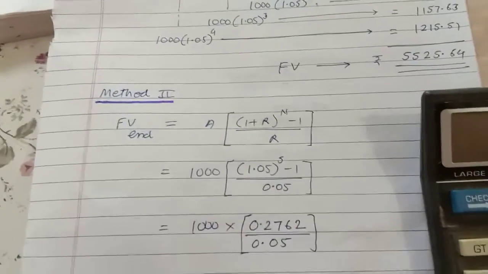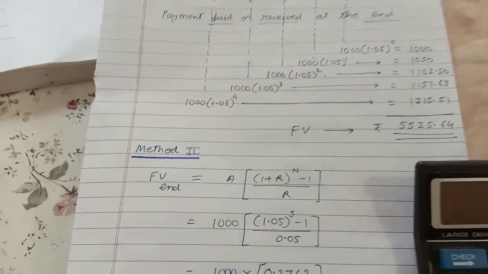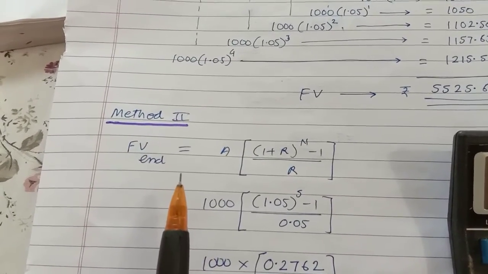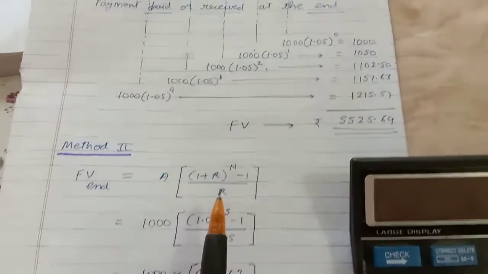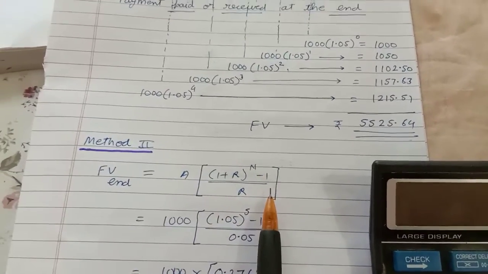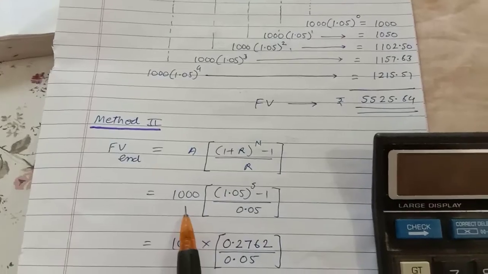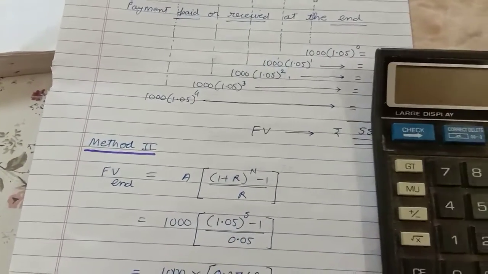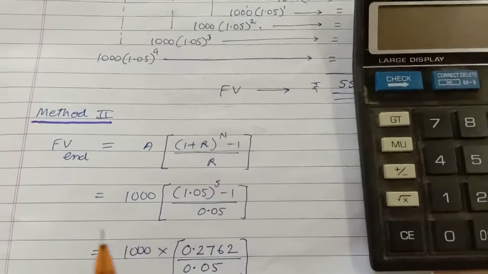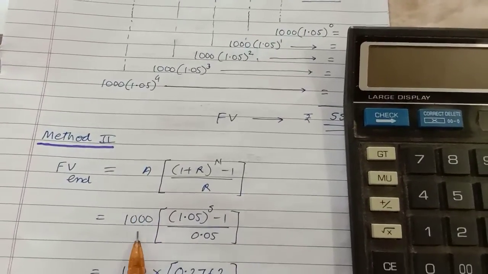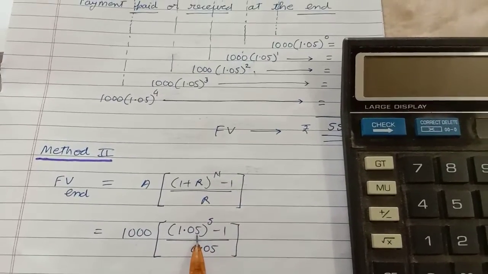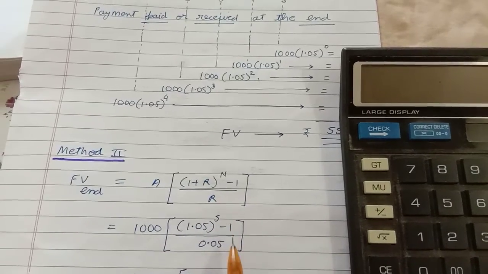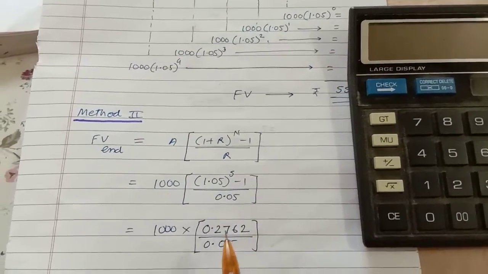This is now the second method, by using the formula of annuity. See, the future value end formula. The future value end formula was A in bracket 1 plus r raised to n minus 1 upon r. 1 plus r raised to power 5. Why so? Here you are not going to apply this formula 5 times. A stands for annuity amount, r stands for rate of interest, and 5 years. You are investing 1000 rupees for 5 years, minus 1 upon 1.05.